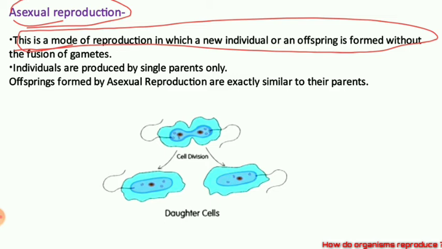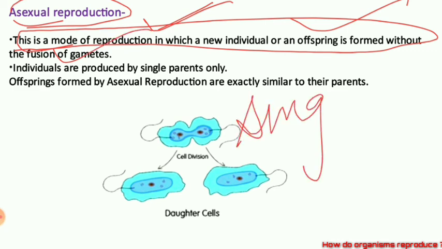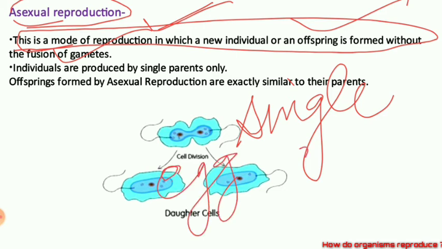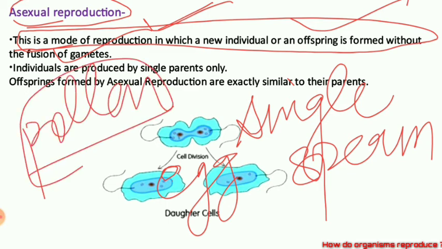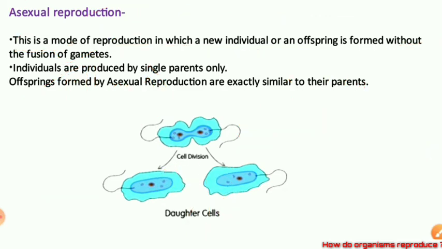So asexual reproduction, you have understood very well, is the mode of reproduction in which a new individual is formed without the fusion of gametes, that is by a single parent and without the gametes, without the egg cell, without the sperm cell, and without the pollens in the plants. So when the new individual is formed, this type of reproduction is asexual reproduction. Hope it is clear. And in that, a single parent was used.